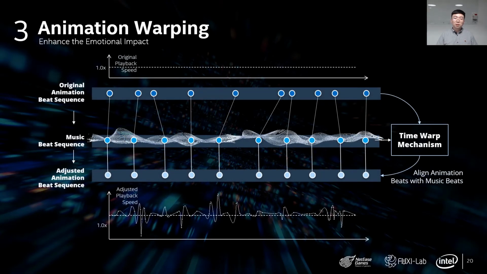Even though phase-based matching could generate motions that should overall match the input music, there can still be mismatches between the motion rhythm and music beats. Animation warping guarantees that both motion and music beats happen at the same time. To satisfy such a constraint, we adjusted the playback speed of the motion sequence. On the top of the graph is the motion playback speed before animation warping, which stays at 1 constantly. On the bottom is the final playback speed after the warping, which varies through time.